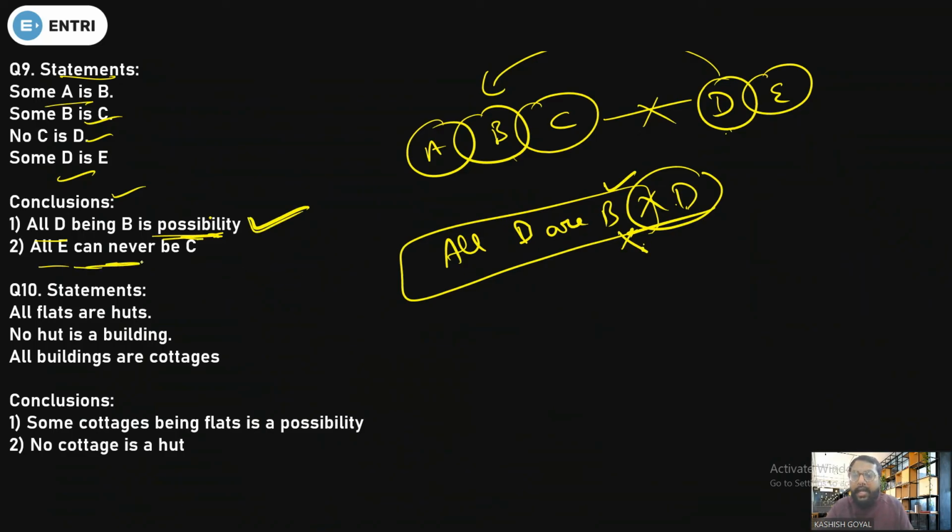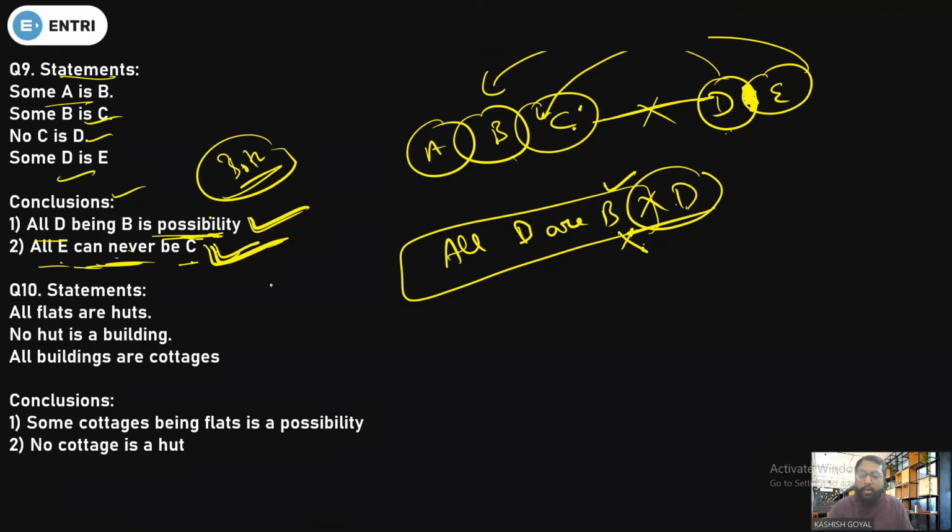Now, all E can never be C means you can't take all E into the C. Is it right? Yes, it is right. Why? Because the part of E into the D can't be the part of C. Why? Because there is no C is D, and the part of E into the D can't be the part of C. So you can't take all E into the C. So it is never possible. That is what they are saying, that all E can never be C. So it is also right. So the answer will be both conclusions follow.